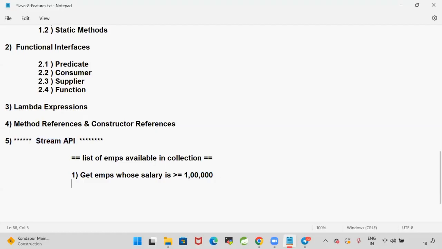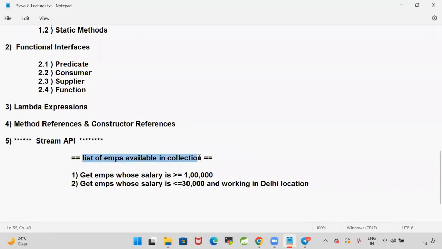Get the employees. Second requirement, get employees whose salary is less than or equal to 30,000 and working in Delhi location. My employees are there in a collection. 100 employees are available. You retrieved 100 employees and stored them in the collection. Can you retrieve the employees whose salary is less than 30,000 and who are working in the Delhi location by using Stream API?